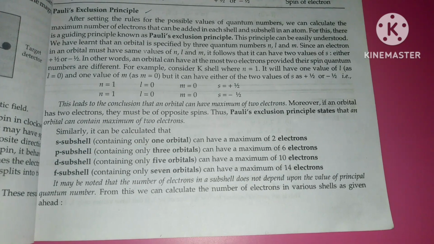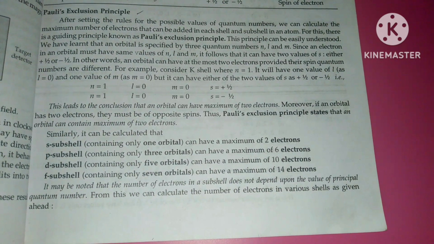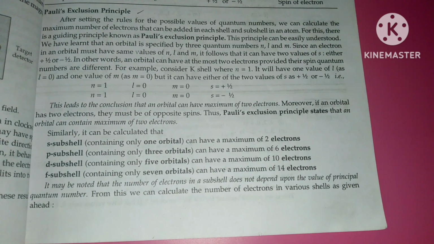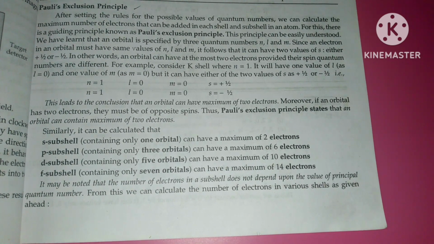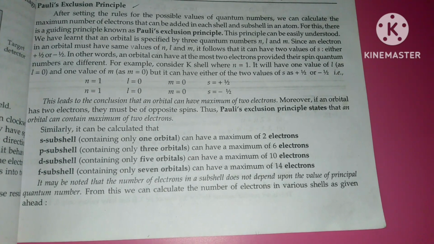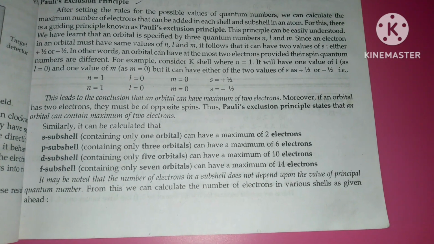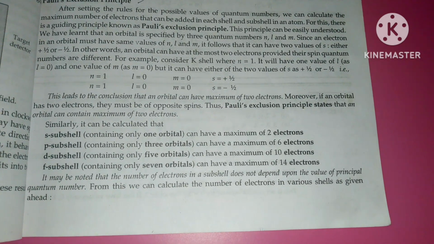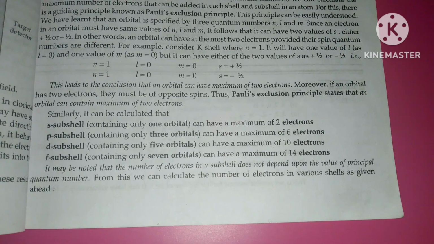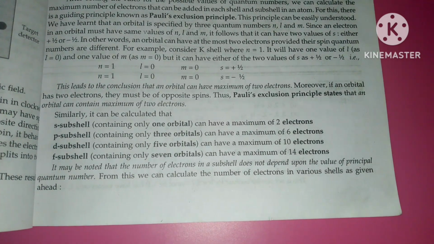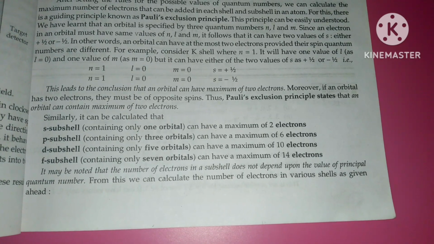For example, consider the K shell where n is equal to 1. It will have only one value of L as L is equal to 0 and one value of m as m is equal to 0. It can have either of the two values of s, positive half or negative half. That is, n equal to 1, L equal to 0, m equal to 0, then s is equal to positive half. If n is equal to 1, L is equal to 0, m is equal to 0, then s can be negative half. This leads to the conclusion that an orbital can have a maximum of 2 electrons. Moreover, if an orbital has 2 electrons, they must be of opposite spin. Thus, Pauli's exclusion principle states that an orbital can contain a maximum of 2 electrons.